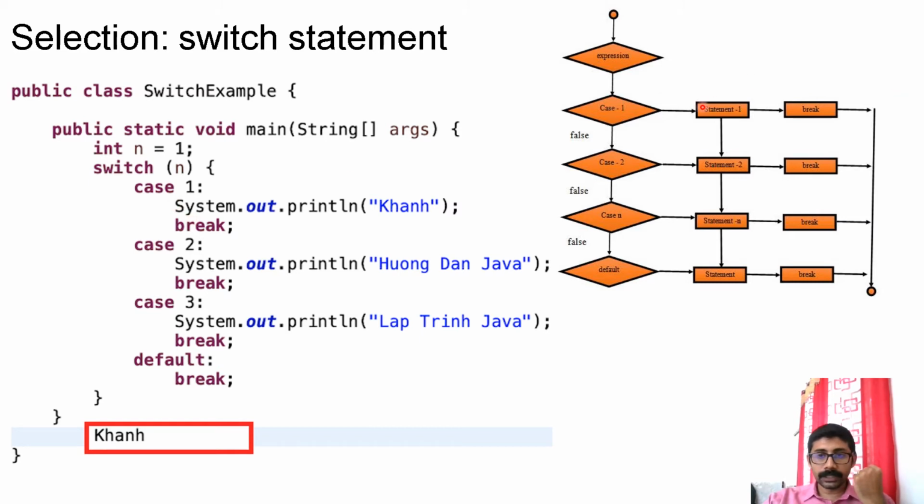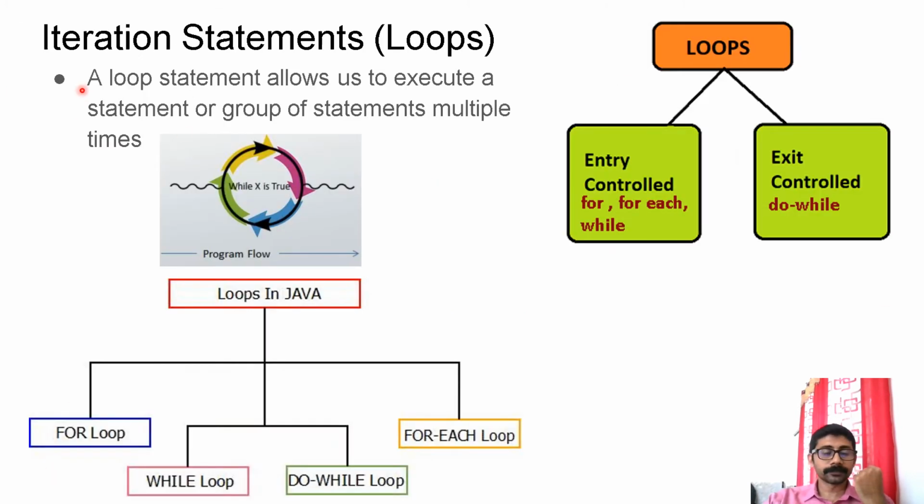Then see, it will print like this. Now in the next statement, this is a break. So the break is there, and control will come out of the switch. See, it will come out of the switch. So control will come here, and that is the end of the program. So that's all about the selection statement.